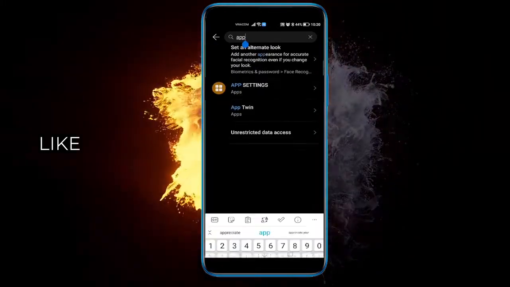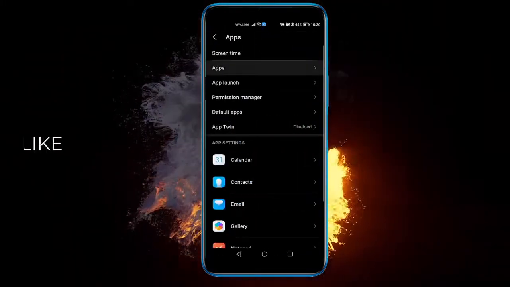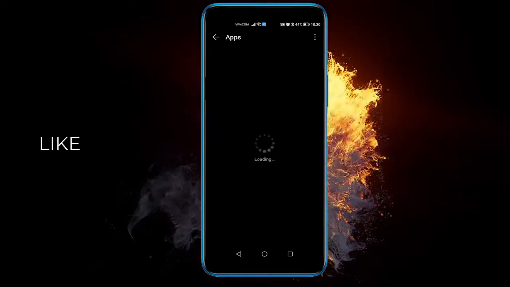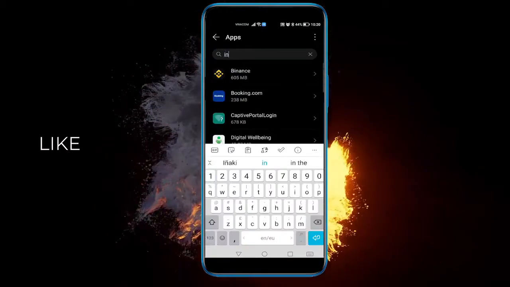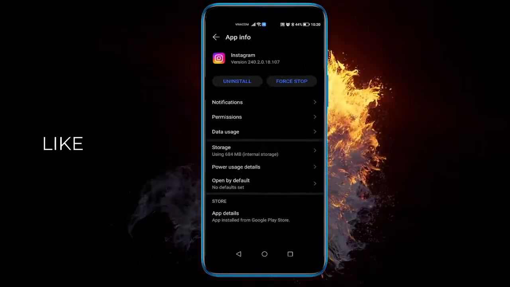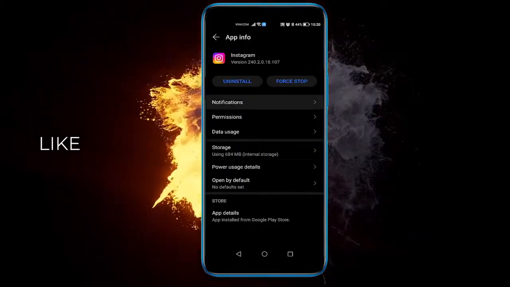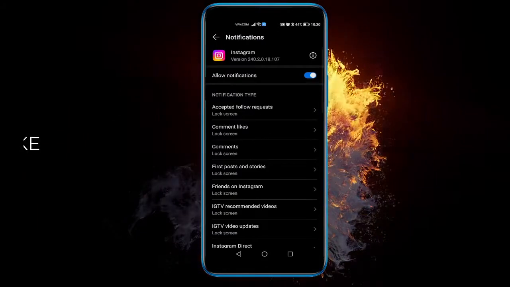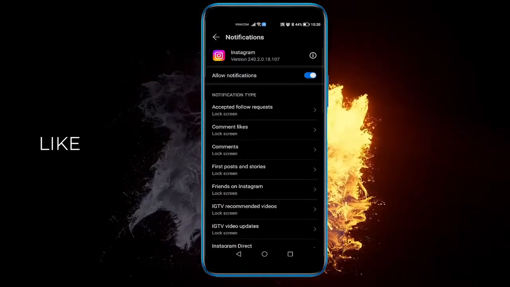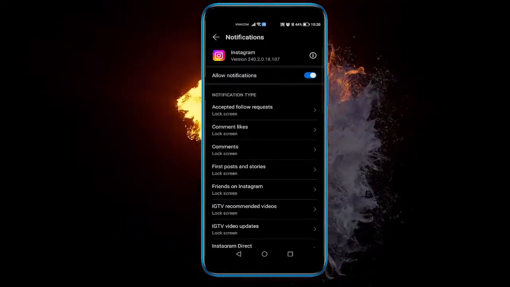Let me just open up app settings, apps, Instagram, click on notifications, and here now we need to find the notification that we want to change the sound for.